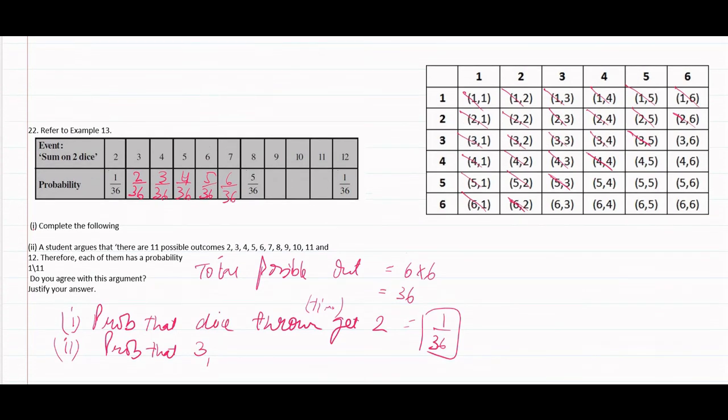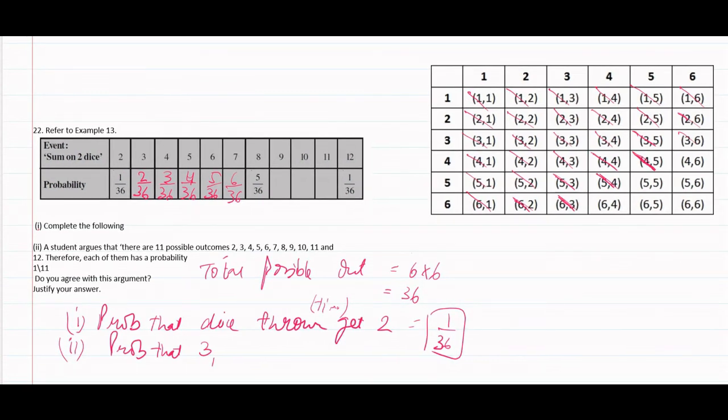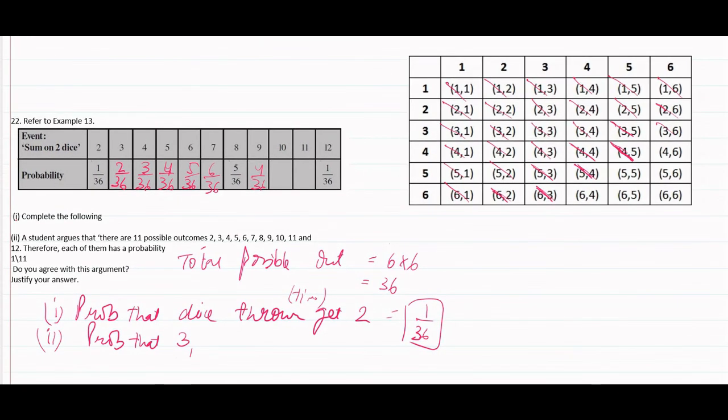Now let's move to 9. If we throw 2 dice, we shall get 9. So the probability would be 3 plus 6 is 9, 4 plus 5 is 9, 5 plus 4 is 9 and 6 plus 3 is 9. 1, 2, 3, 4. 4 by 36. 10. We need 10. 4 plus 6 is 10, 5 plus 5 is 10, 6 plus 4 is 10, 3 by 36.